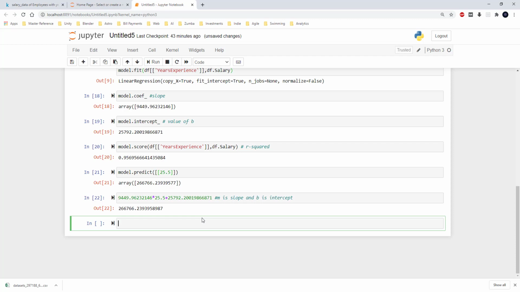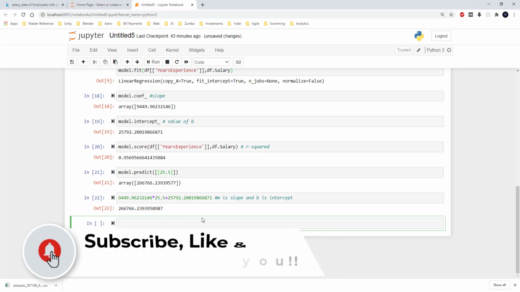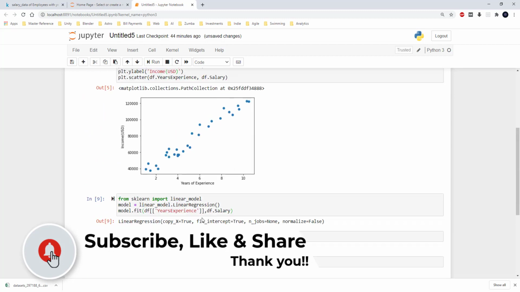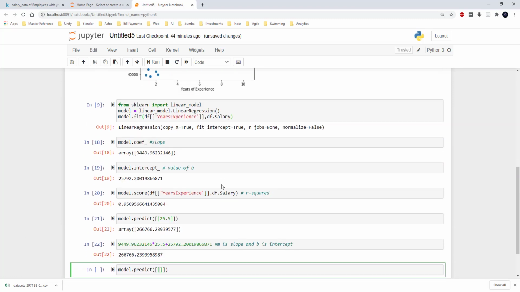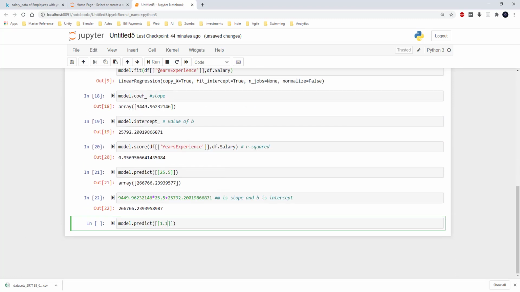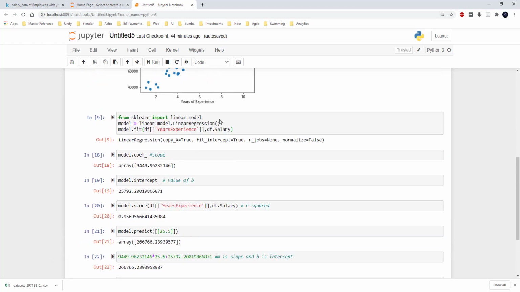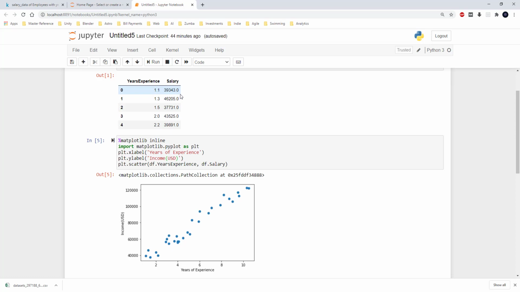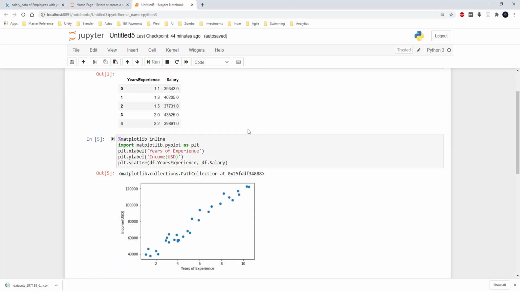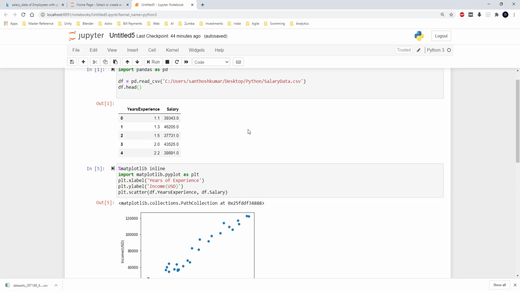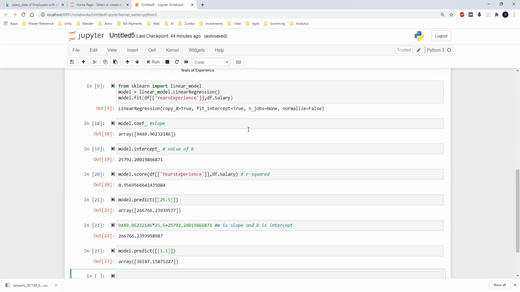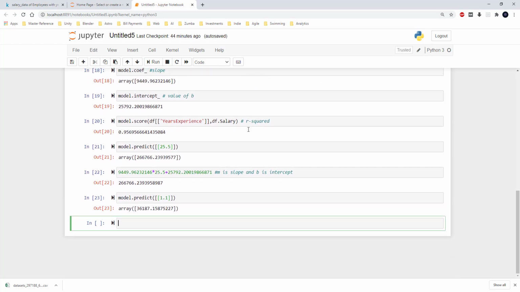Next, I am going to give the value of experience, which is already existing in the table, for the model to predict and see how different it is from the actual value. So I am just typing in model.predict 1.1, which was the first row in our table, and when I run this, I get the outcome as around 36k. And when you see the table, the actual income is mentioned as around 39k. So there is going to be some degree of variation between the predictions made by the model and the actual value.